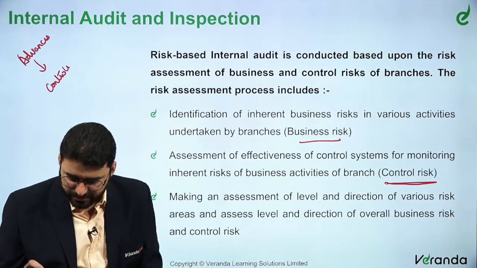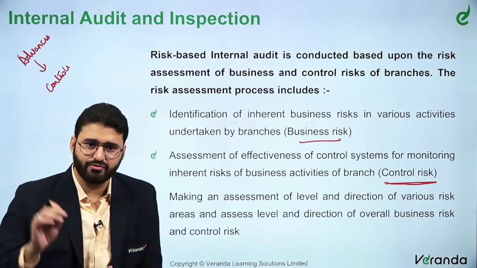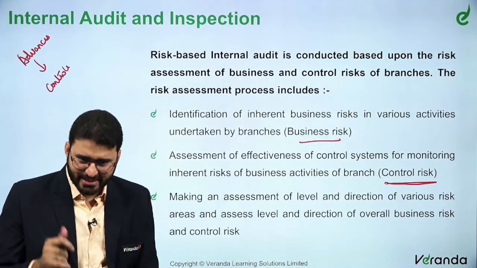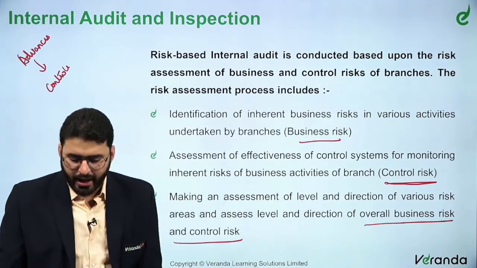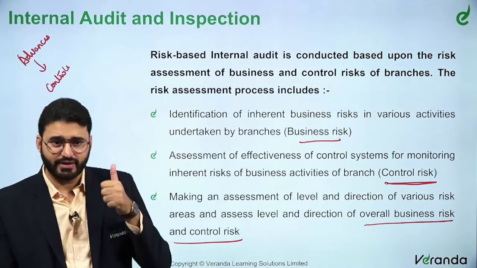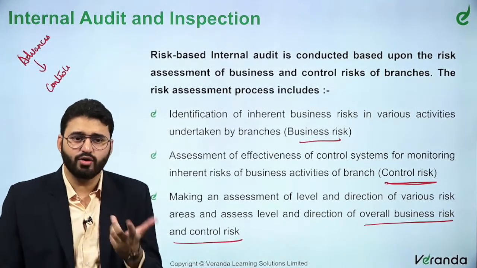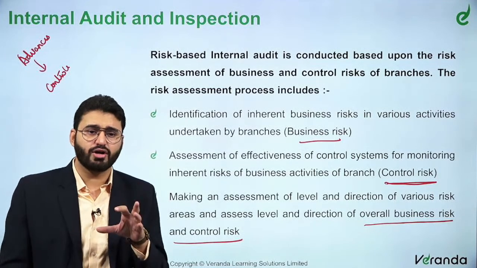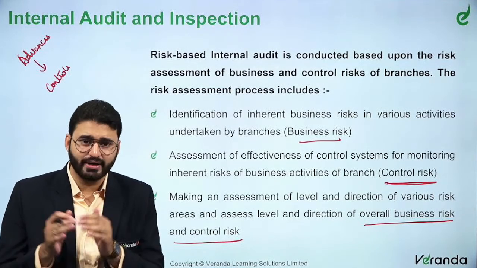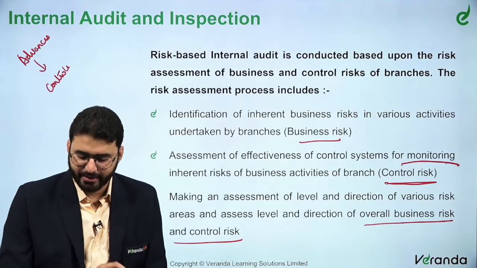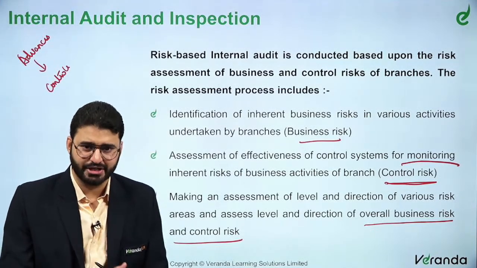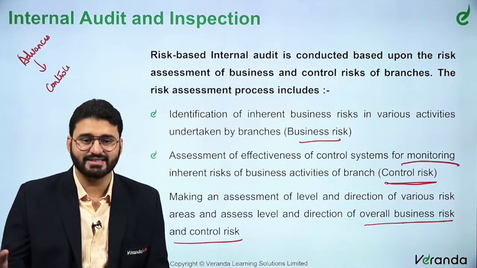Then making an assessment of level and direction of various risk areas, and assessing the level and direction of overall business risk and control risk. So the first one is identification of the inherent risk or the business risk. Then you have the control risk, how effective your control systems are to curb or to mitigate or to monitor the inherent risk. And the next one is to make an assessment of level and direction of various risk areas.